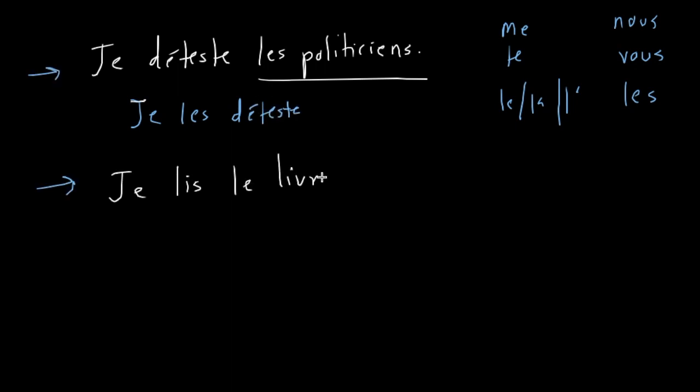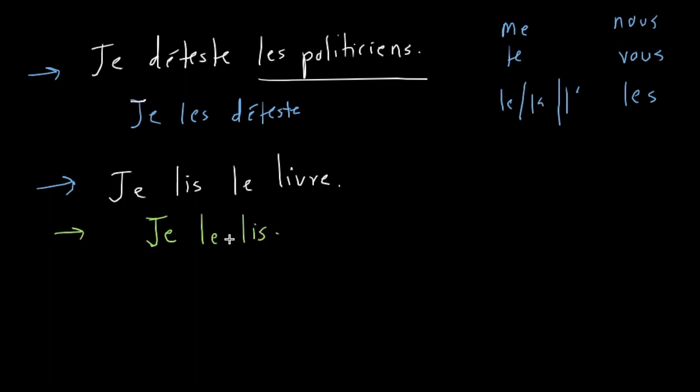Je lis le livre. Je lis, not je lis... Je lis le livre. I'm reading or I read the book, right? Nice. So this is not a human, this is not an animal, but this direct object has a gender, right? So we can use the direct object pronoun to replace it. So we can say je le lis.